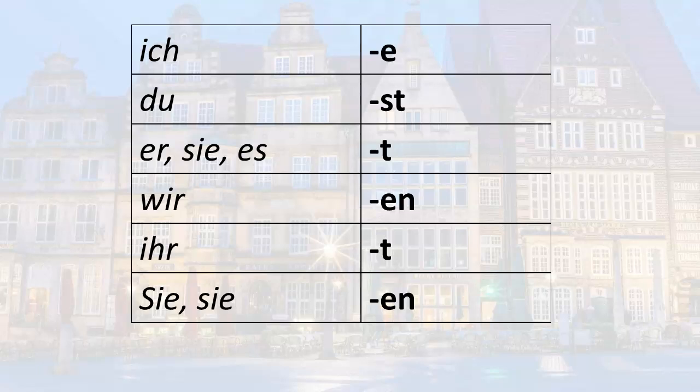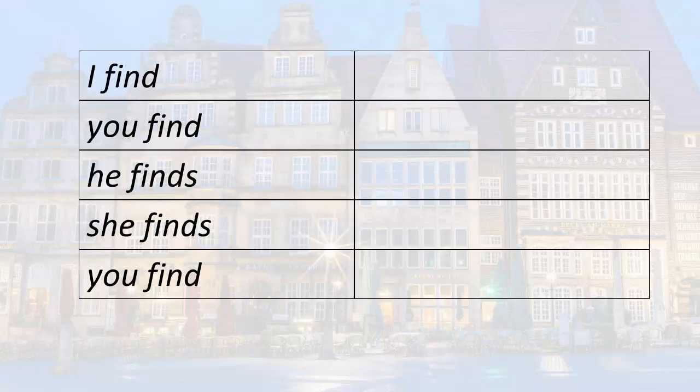Remember that there is a rule that if the root of the verb ends in a D or T, we add E before the ST and the T endings. So notice there's the rule there, add the E. If the root ends in a D or T, how do you find the root? Remove the EN and what you're left with is the root. So let's go ahead and look at the forms here.